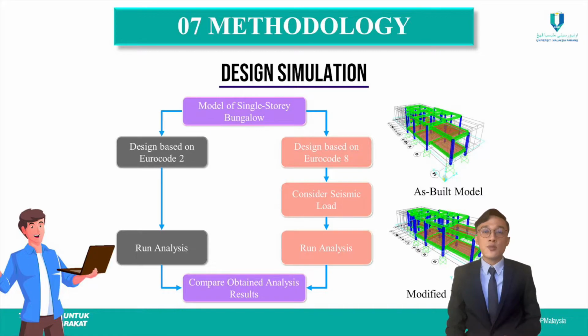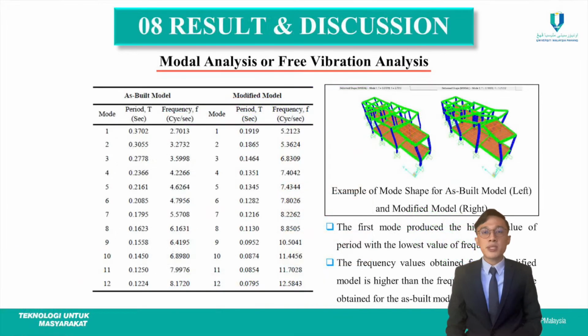So the first design simulation is carried out on the as-built model, which is the BD model that is generated according to the drawing. And the second design simulation is carried out on the proposed modified model, which is the BD model that has been modified to resist the earthquake load without having any frame member failing during the design stress or capacity check. So the next part of my presentation is the result and the discussion.